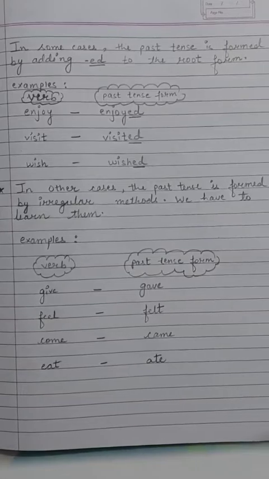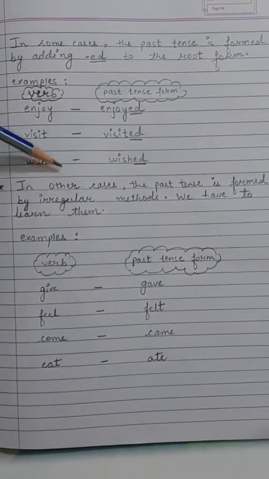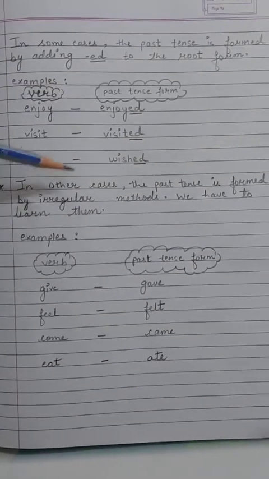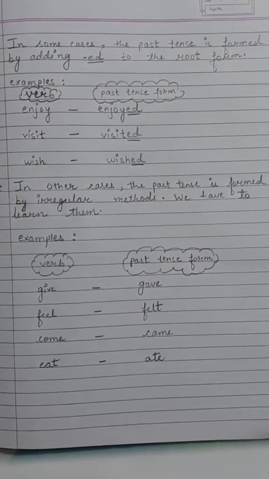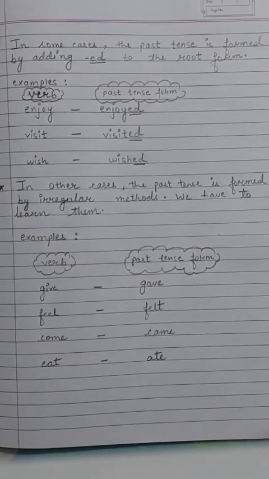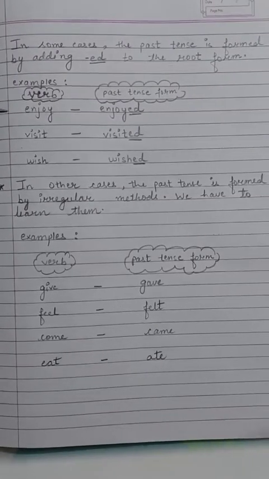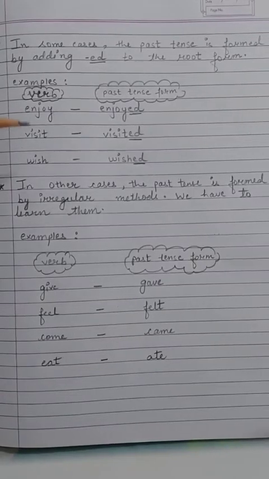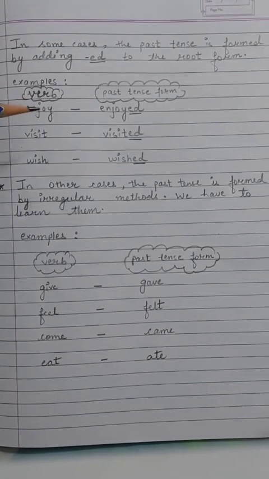So, in some cases, the past tense is formed by adding ed to the root form, and in other cases, the past tense is formed by irregular methods, and we have to learn them. Remember that we use the simple past tense to express actions that took place in the past. We use a verb in simple past tense to show an action in an earlier time which happened in the past.